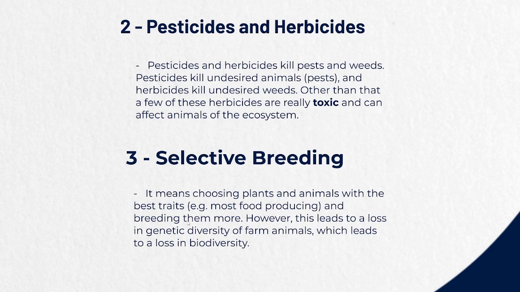However, this leads to a loss in genetic diversity of farm animals, which leads to a loss in biodiversity. This is because when there's less variation, you're repeating the same traits over and over again over generations. This will cause disease. If there's a disease that spreads in the same generation, it will affect all of the generation because all of them are the same.